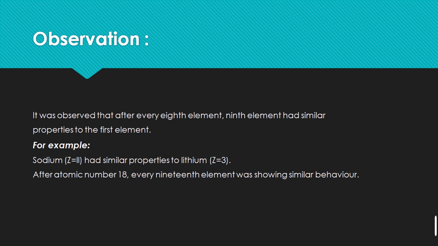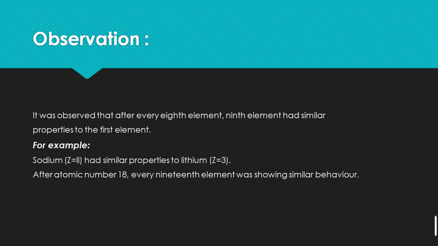Secondly, the classification was discovered in 1913, which addressed the demerits of Mendeleev's periodic table that was based on atomic masses. So the modern periodic table was capable of classifying the elements due to these two reasons. The modern periodic table is based upon the arrangement of the elements according to increasing atomic numbers.